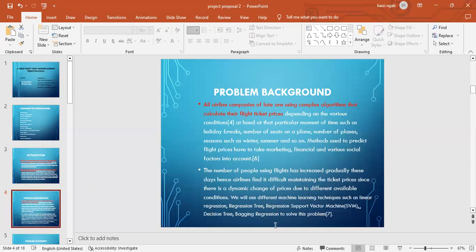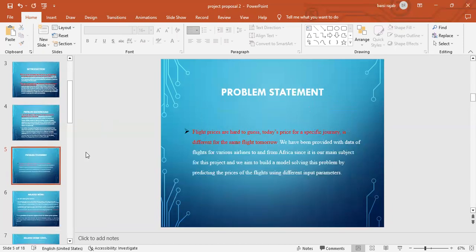So for us, we shall be using machine learning algorithms, in particular linear regression, because the price variable is dependent. The price always depends on what is given. If the number of seats is less, the price is going to be high.